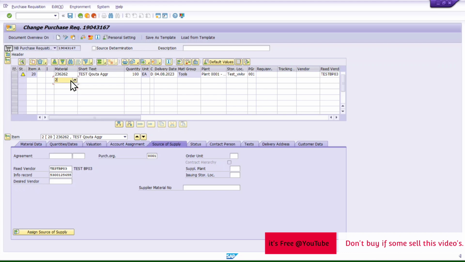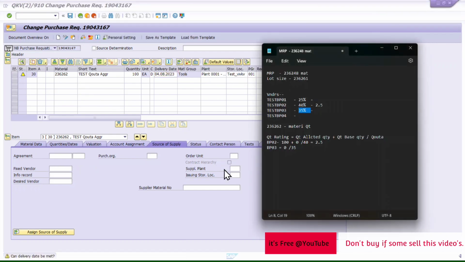If I add one more here, again with the same 100 quantity, now the system has no option other than selecting this. For this BP3, after adding, it becomes 100 divided by 35.